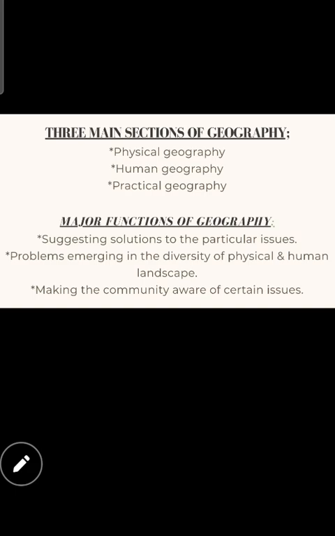Right. And now we are going to another topic, major functions of geography. What are the major functions? Major things we have to know in geography.